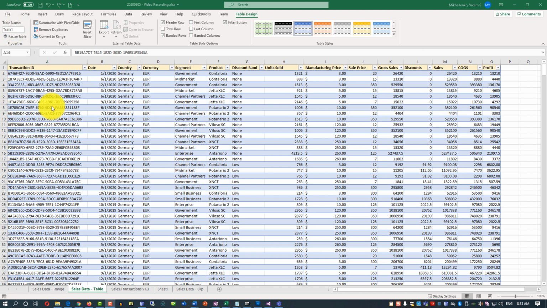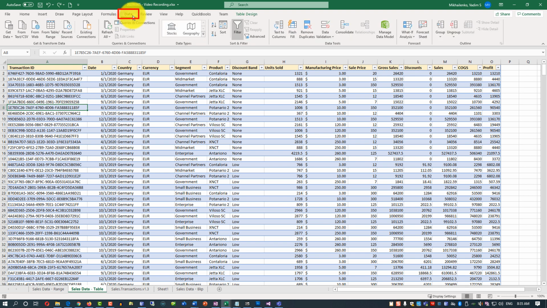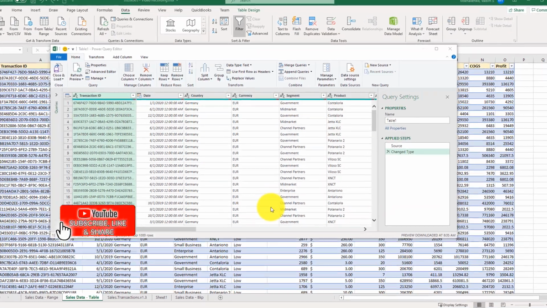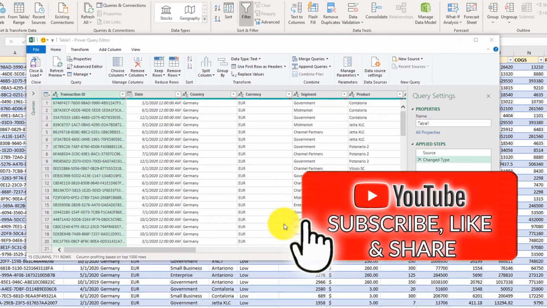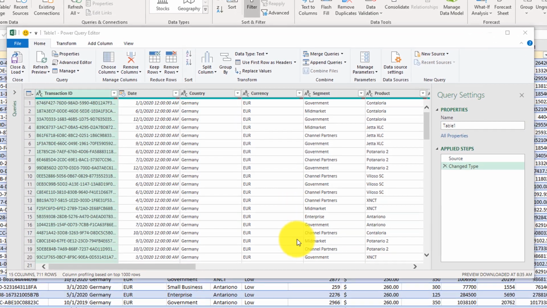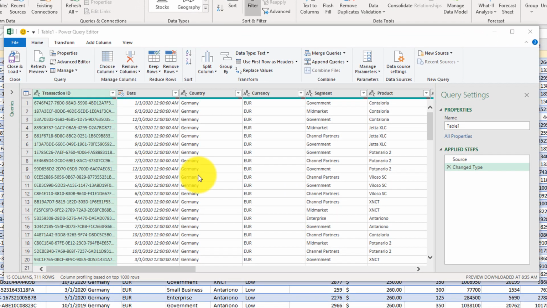Now let's use Power Query to process the data. To do that, let's navigate to the Data tab, and here you have the Get and Transform Data section in the ribbon, and we need to use From Table/Range. Once you click on this, it launches Power Query. If you're not familiar with Power Query, this is the tool that was designed to help you process complex data. It allows for very sophisticated manipulations of the data.